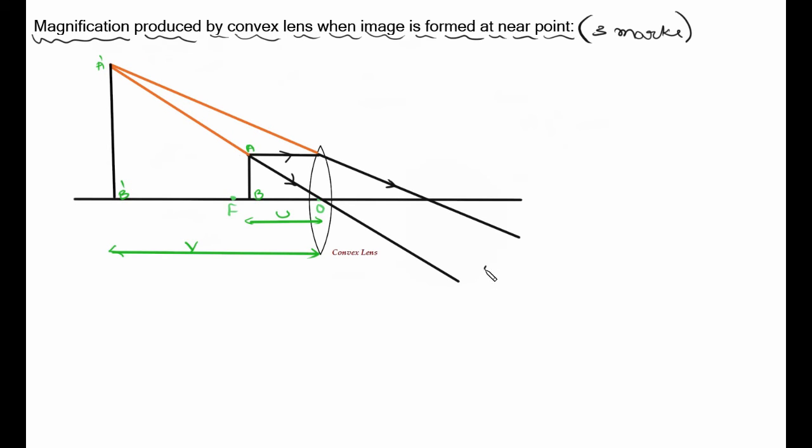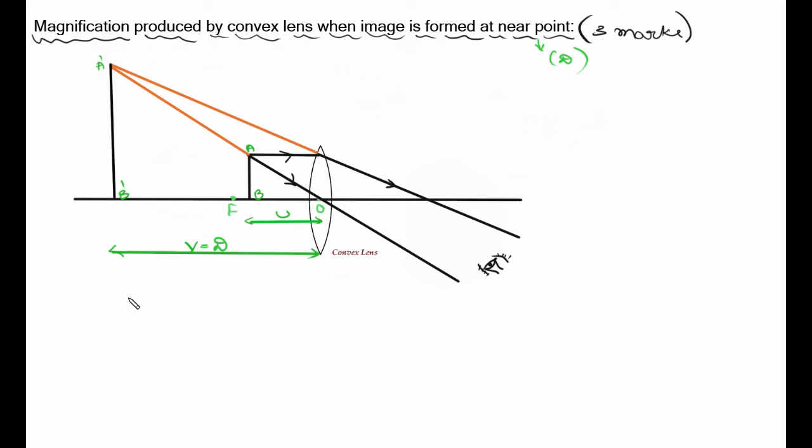Let's imagine the observer is somewhere here. Okay, the observer is somewhere here. So let me assume that the image is formed at the near point. So image distance is actually v, but if this is formed at the near point, the near point is represented by capital D. So here I will place v is equal to capital D. The derivation is very simple.